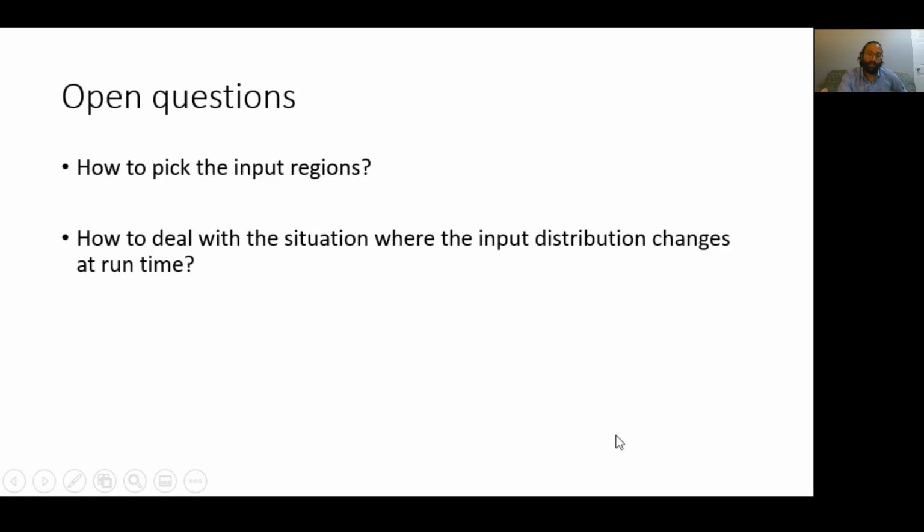Another question that we would like to address is how should we deal with a situation where the input distribution changes at runtime? So our algorithm assumes that the input distribution stays fixed. To address this, we would need to design an algorithm that can prove a neural network to be probabilistically Lipschitz with respect to a family of distributions as opposed to just a single distribution. We would also like to extend our algorithm to handle the verification of neural networks with loops. And this would allow us to verify neural network architectures like recurrent neural networks or LSTMs.